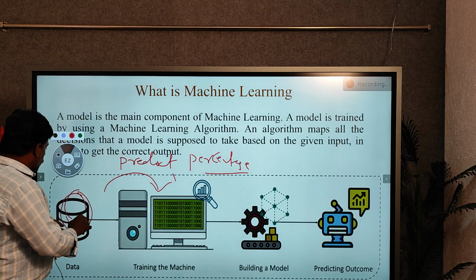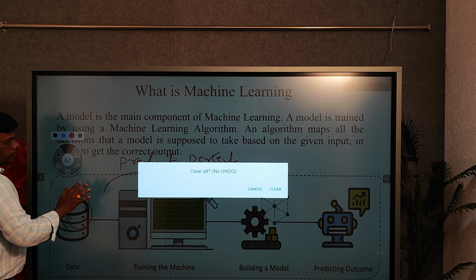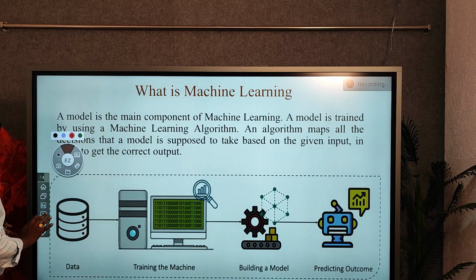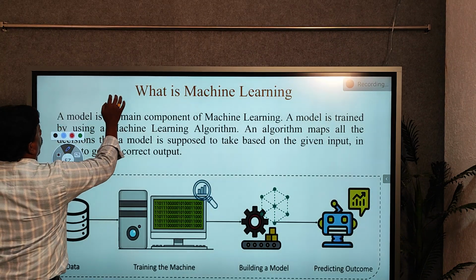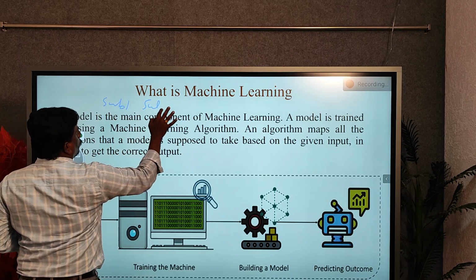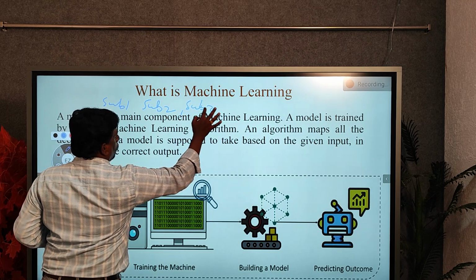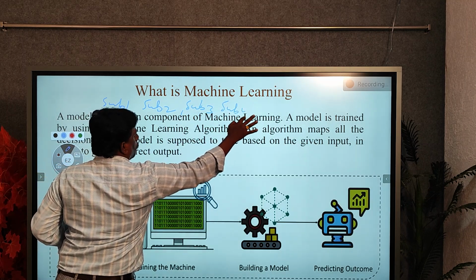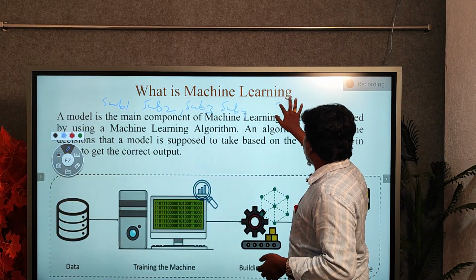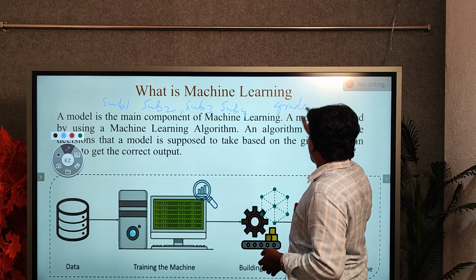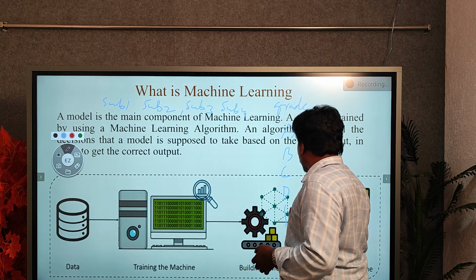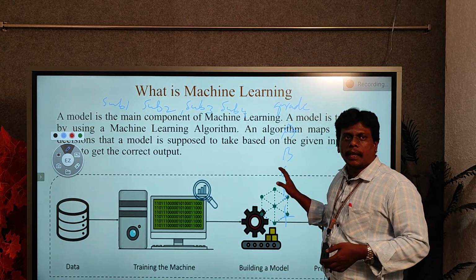So initially, suppose you take the student's information, here this is subject 1 marks, subject 2 marks, subject 3 marks, and subject 4 marks, and based on the 4 subjects the student will get a grade like A grade, B grade, C grade, D grade, fail, something like that. We will get different types of grades.